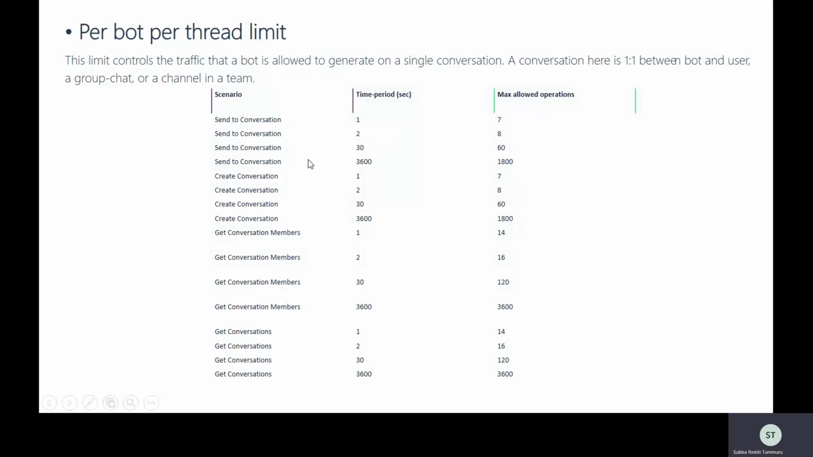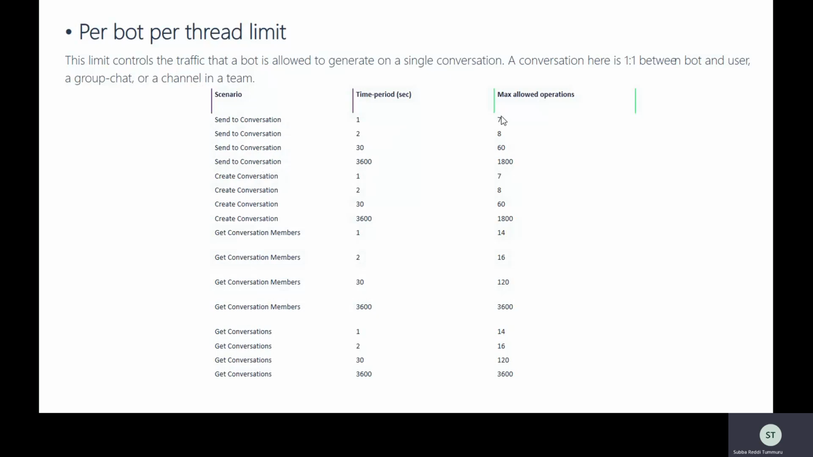So overall, in 1 second, to one user, you can send only 7 messages. But still, for example, if your organization has 1 lakh users, you can send messages to all 1 lakh users one by one, so there won't be any issues.